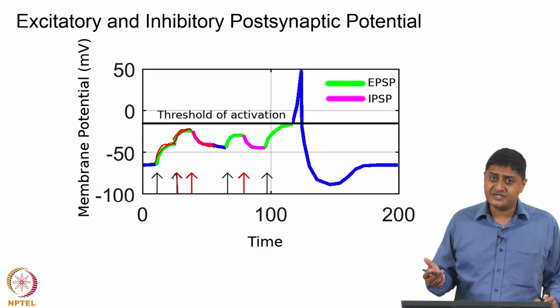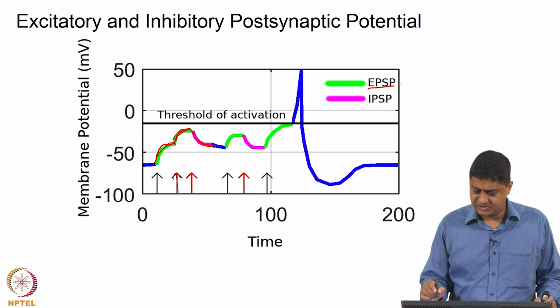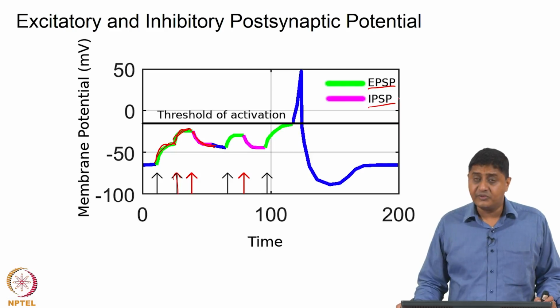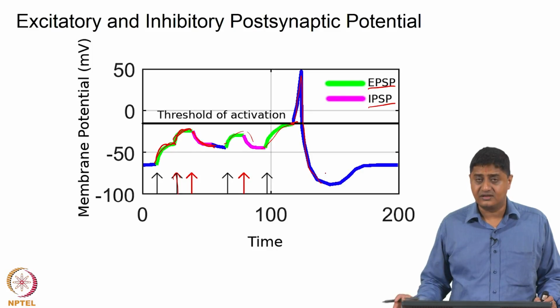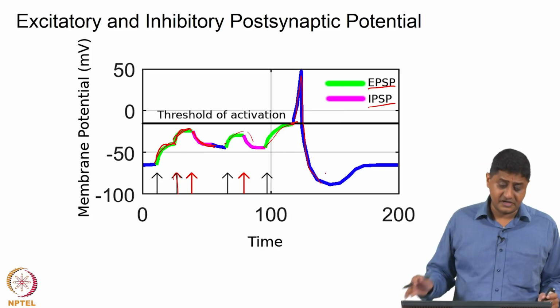So, if the postsynaptic potential causes an excitation, that is called an excitatory postsynaptic potential. If it is inhibitory, it is called an inhibitory postsynaptic potential. It is possible for these to add in time, and when the postsynaptic cell reaches threshold, an action potential is generated in the postsynaptic cell. Until then, you only have local currents or graded potentials.